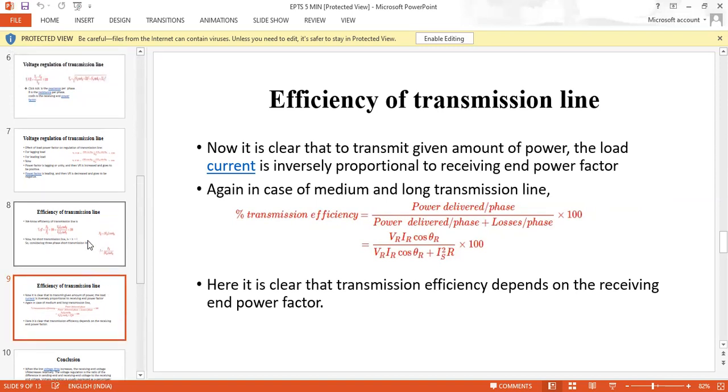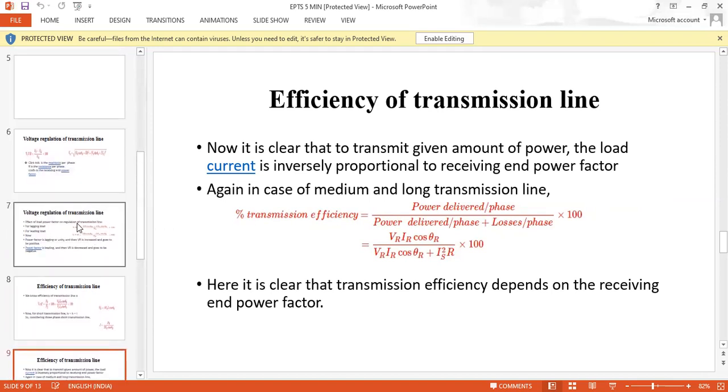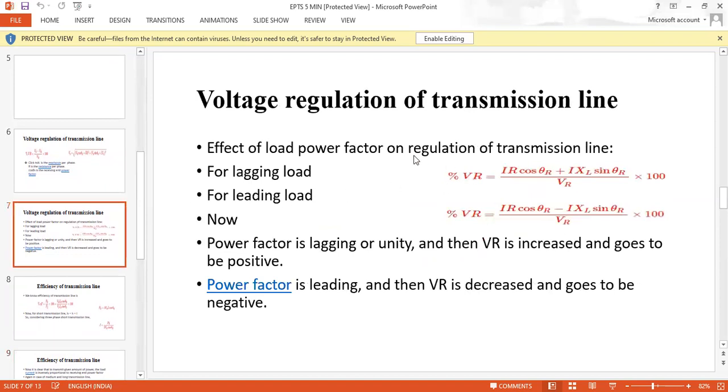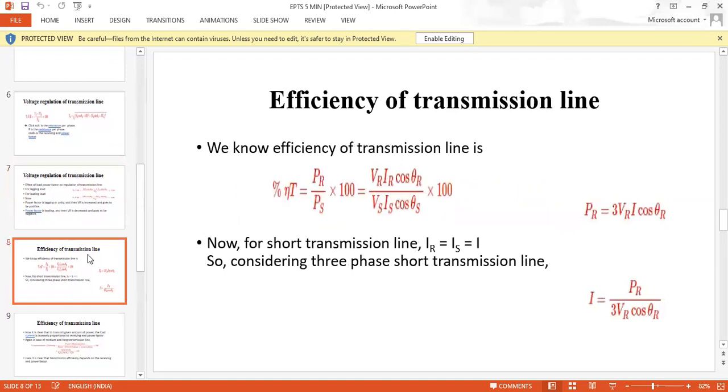That's what the efficiency of the short transmission line is. Whereas for the voltage regulation of the short transmission line, these formulas need to be remembered to get the voltage regulation. Whereas to get the efficiency of the short transmission line, we need to remember these formulas.